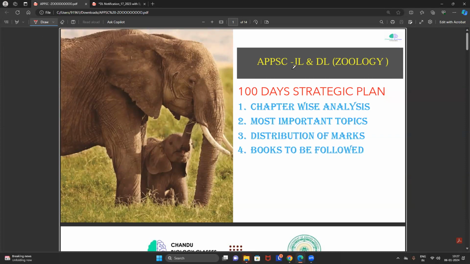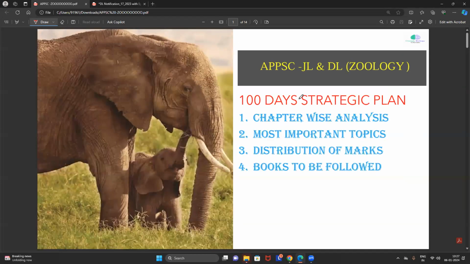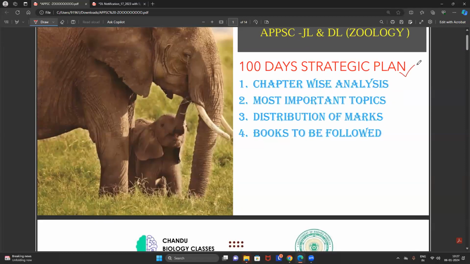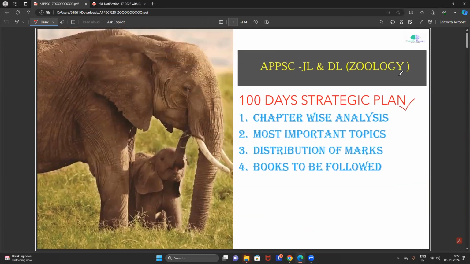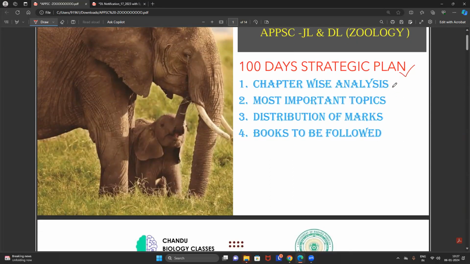In this particular session, I will do the complete analysis of the syllabus and I will help you with a complete strategic plan. I will explain, from every single unit, how many questions we can expect in the exam, what the most important topics are that you have to focus on while doing your preparation, in each chapter how many marks you can get, what kind of questions you can expect in the exam, and what kind of books to be followed. I will explain everything very briefly and elaborately.